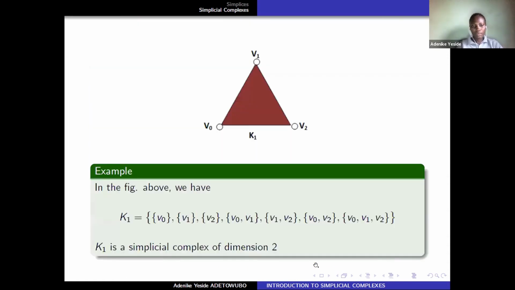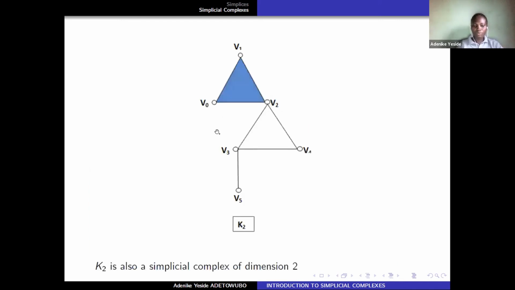So I have an example now. This K1 is a simplicial complex of dimension 1, and we notice every face here is also in K. Any intersection here is also a face in this complex. So K1 is a simplicial complex. K2 is also a simplicial complex of dimension 2.